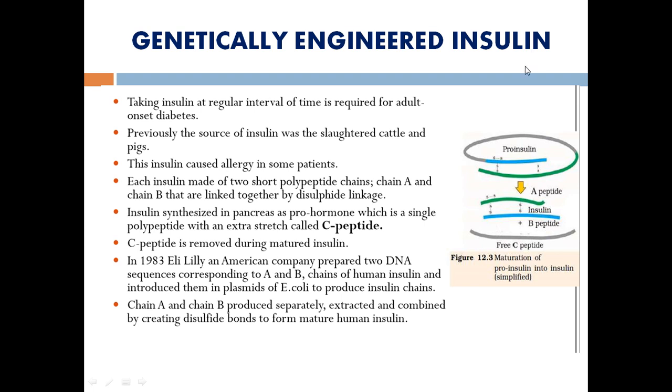The major function of insulin inside our body: after digestion, the complex particles of food are converted into simple particles, for example glucose. Glucose has to enter the cell so that a large amount of energy is synthesized and the cells can work.